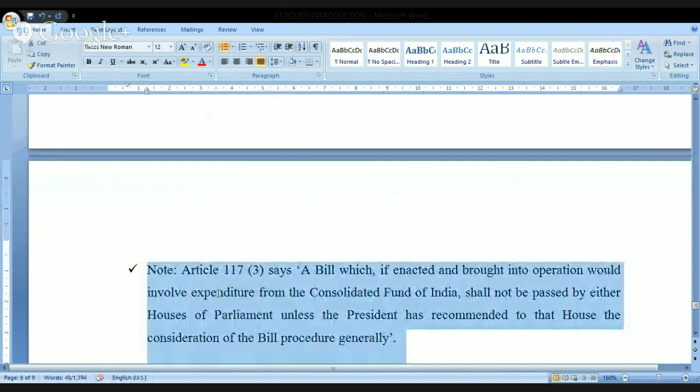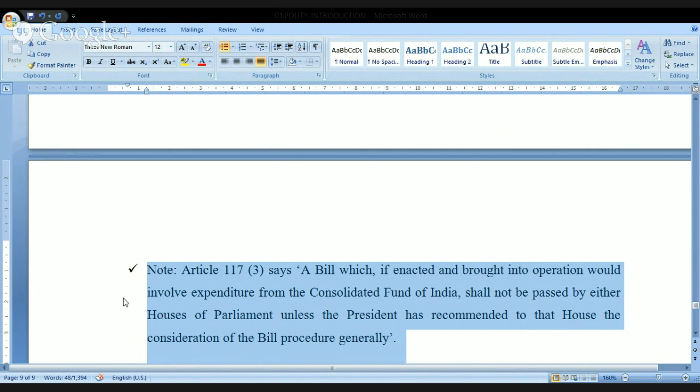There is one article called Article 117. Of course, this is too early for me to talk about this. But anyway, because it is already there, you just read it. But when I come to that area, I'll tell you what is the meaning of this. Article 117 clause 3 says, a bill which, if enacted and brought into operation, would involve expenditure from the Consolidated Fund of India, shall not be passed by either house of the Parliament unless the President has recommended to the House the consideration of the bill.